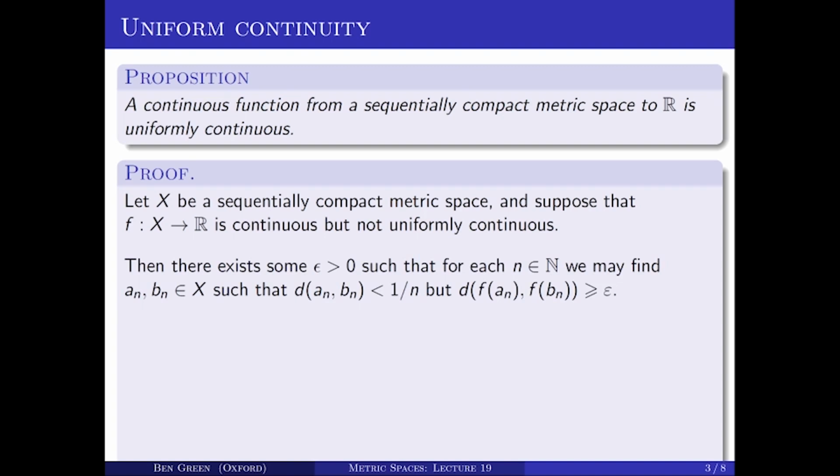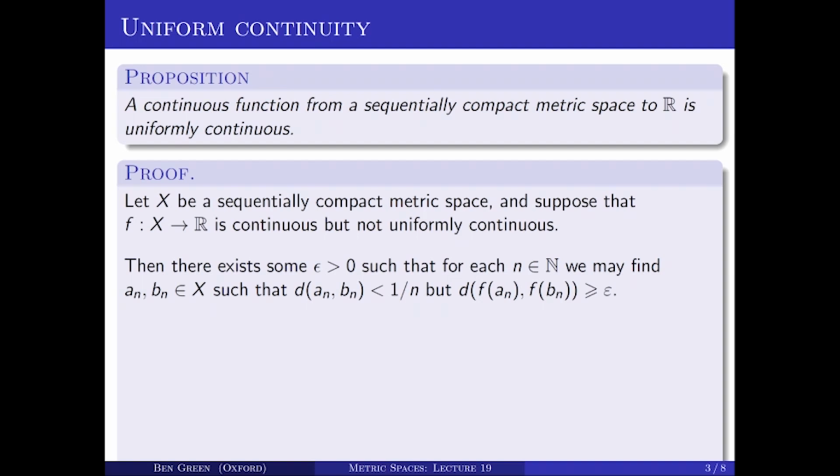Well, if it's not uniformly continuous, then there must be some epsilon such that there's no delta that works for all of the points in the space simultaneously in the definition of continuity. Otherwise, it would be uniformly continuous. So there's an epsilon greater than 0, such that we cannot take delta equals 1 over n in the definition of continuity for certain points.